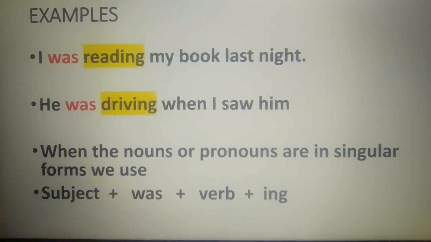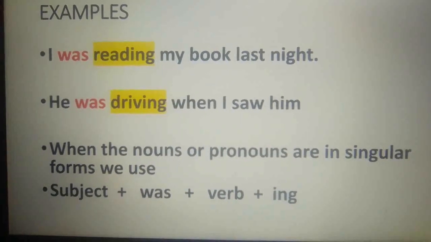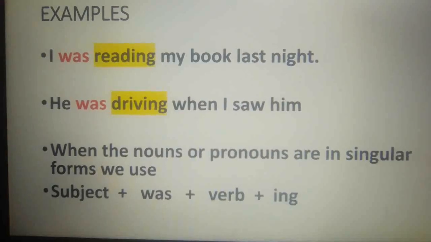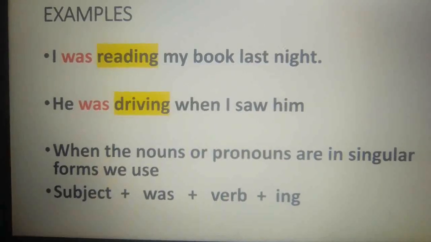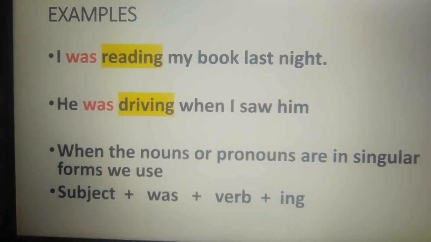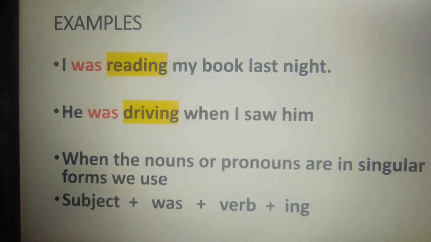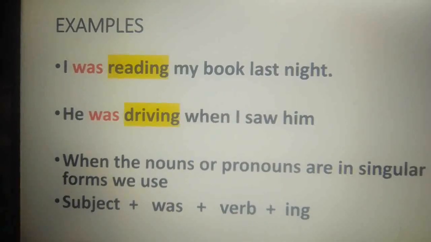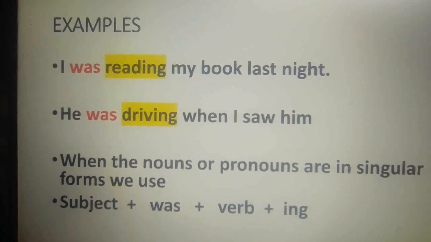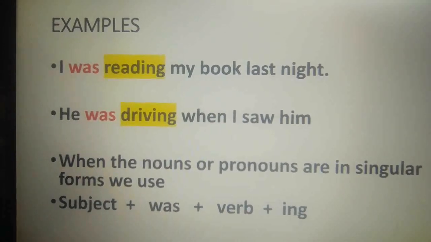For example, I was reading my book last night. He was driving when I saw him. Now here, children, I is singular and we are using was to represent past tense. And the main verb is read and we add ing to represent past continuous tense.